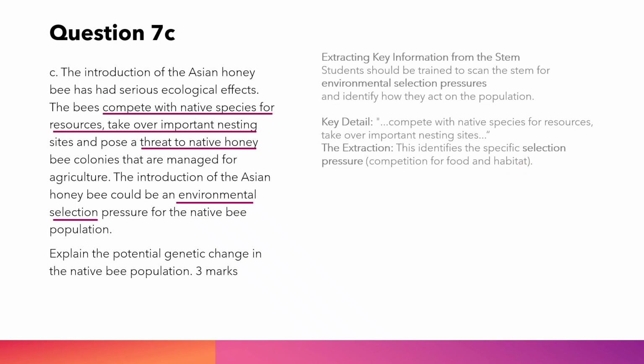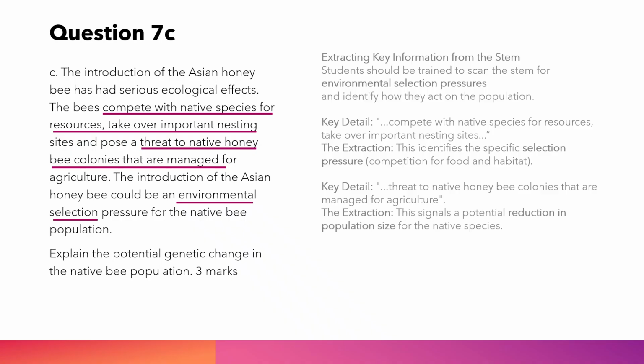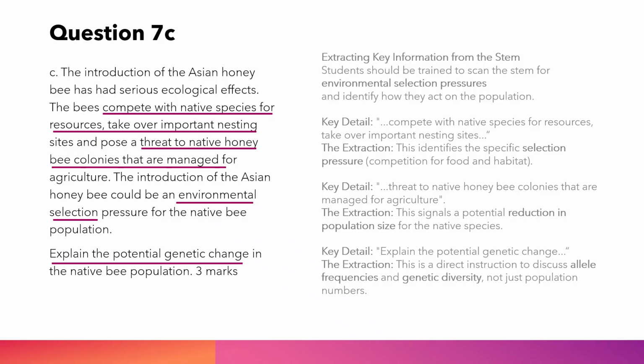Key detail. Threat to native honeybee colonies that are managed for agriculture. The extraction. This signals a potential reduction in population size for the native species. Key detail. Explain the potential genetic change. The extraction. This is a direct instruction to discuss allele frequencies and genetic diversity, not just population numbers.